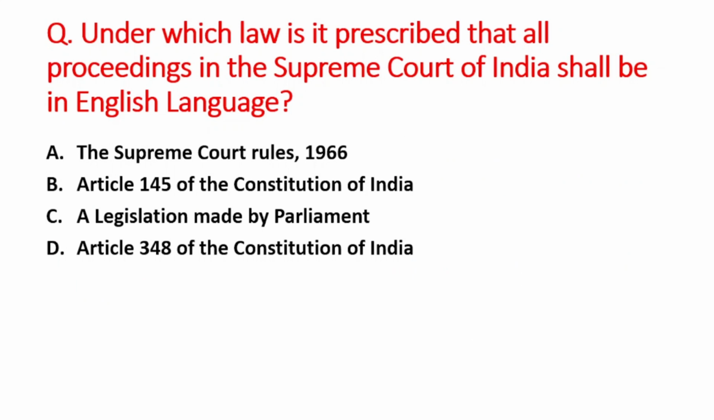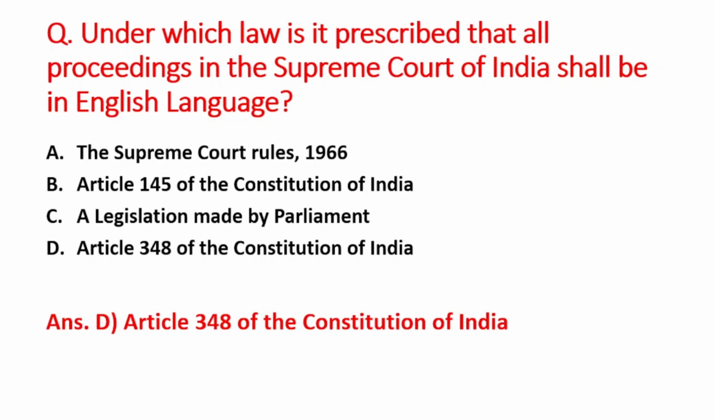Next question is, under which law it is prescribed that all the proceedings in the Supreme Court of India shall be in English language? A option is Supreme Court Rules 1966, B option is Article 145 of the Constitution of India, C option is a legislation made by the Parliament, and D option is Article 348 of the Constitution of India. The right answer is option D, that is Article 348 of the Constitution of India.